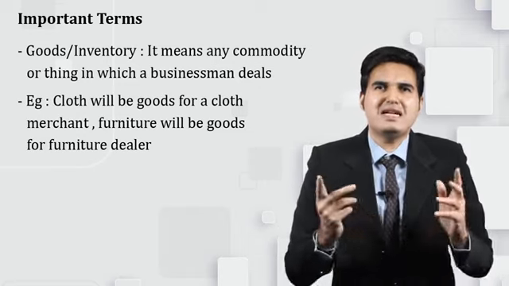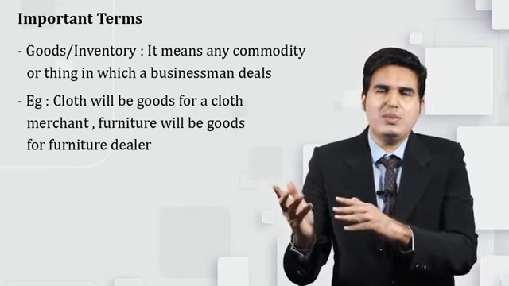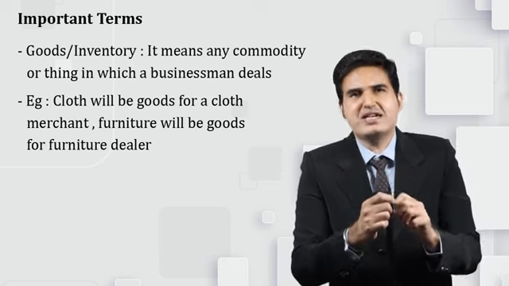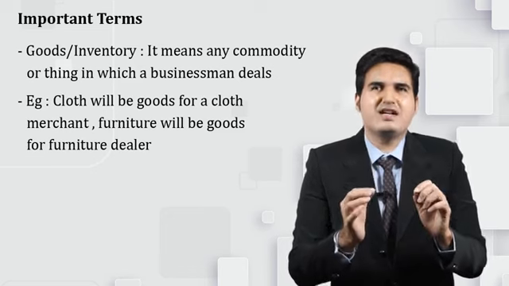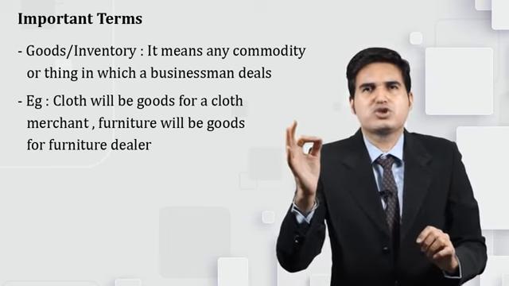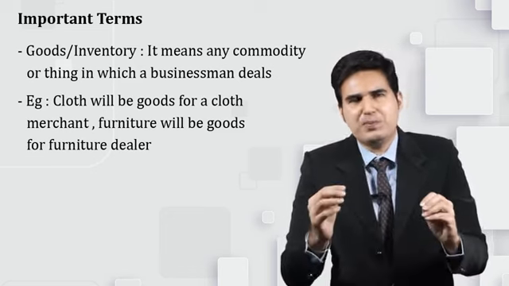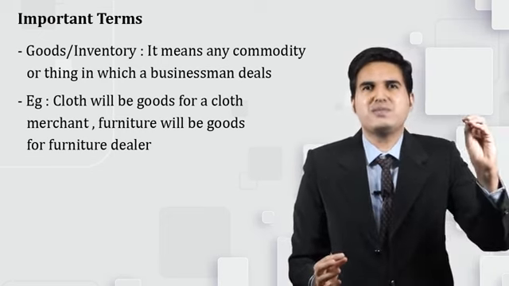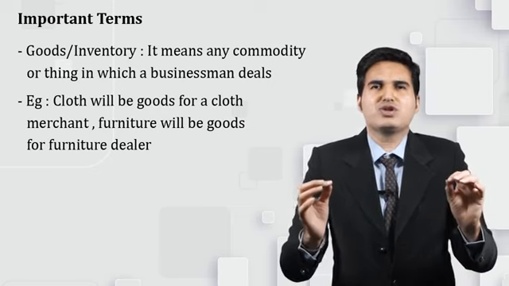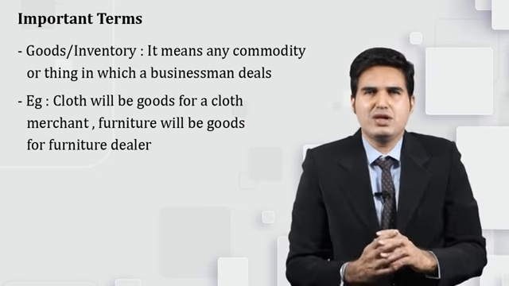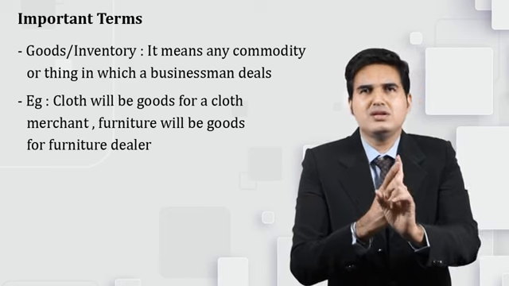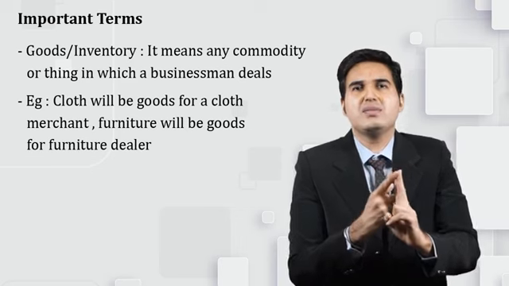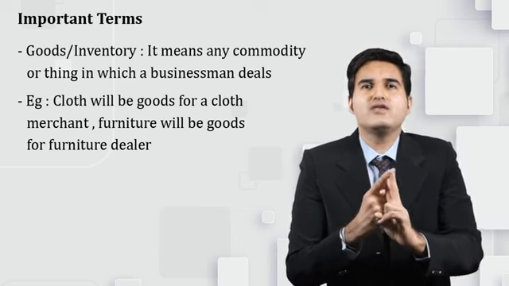Similarly, let us say the clothes that I am wearing, I go to a shop and purchase it. The shopkeeper has also purchased it from someone. But what is the difference between that particular shopkeeper and me? I have purchased it for using it in my daily life, and the shopkeeper has purchased it for the very purpose of selling it to the customer. So cloth will become goods for the cloth merchant, and furniture will become goods for the furniture dealer.